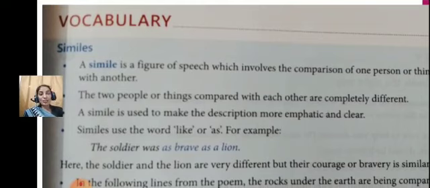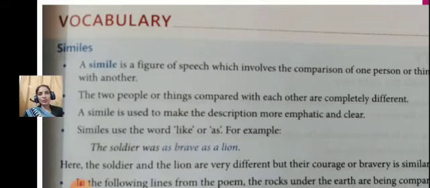Now, comparison doesn't mean that one thing is better and one thing is good. It's not the comparison like that. This comparison is a parallel comparison, like two things are equally important, or they have equal qualities.